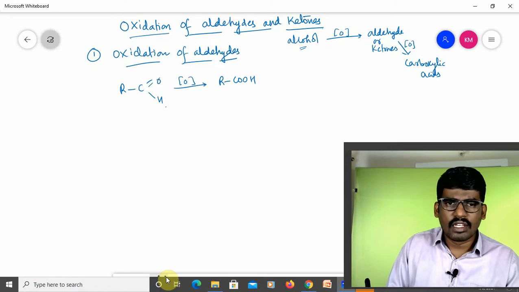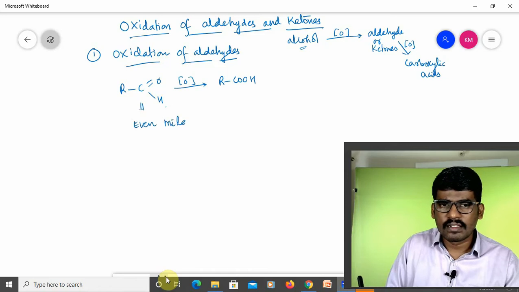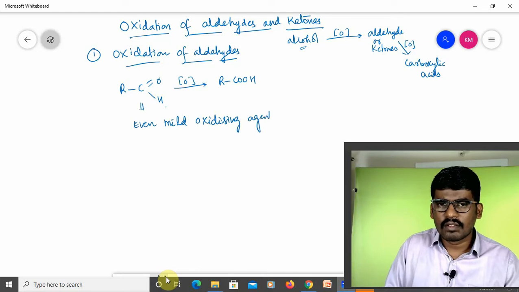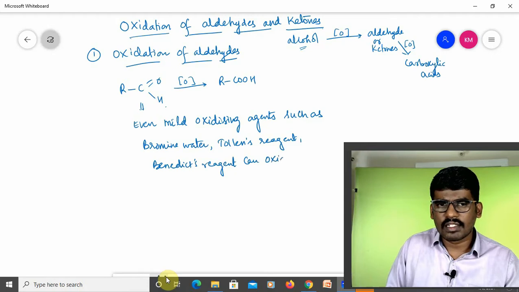Here, if you observe, oxidation of aldehydes can occur even with the help of mild oxidizing agents such as bromine water, Tollens reagent, Benedict's reagent.